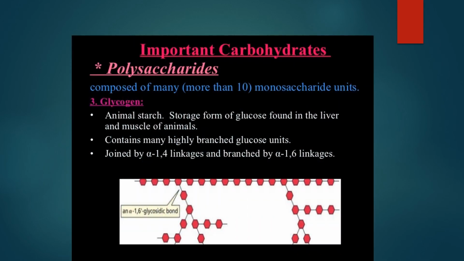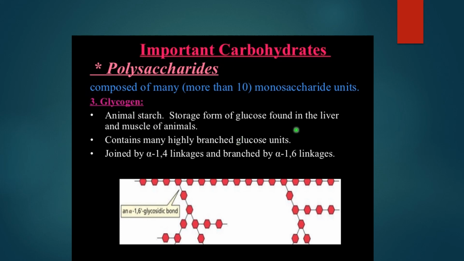Now the next one is glycogen. What is glycogen? Again, glycogen is a polysaccharide. But what is the difference between glycogen and starch? This is the animal starch, and the starch is the one which you have seen before as plant starch. Now, this animal source is a food material. Glycogen is also made up of glucose.